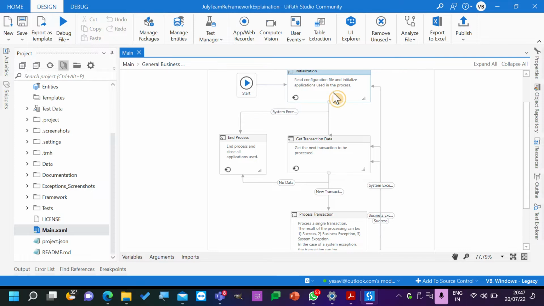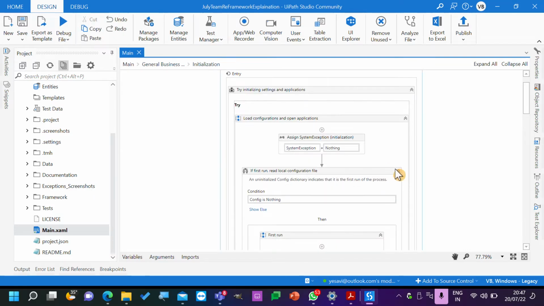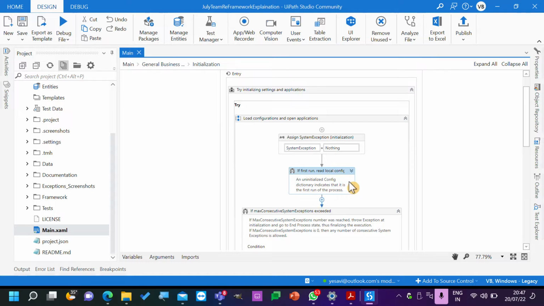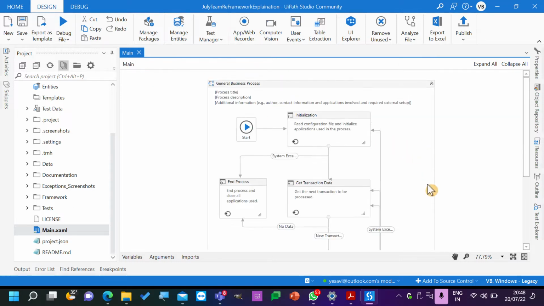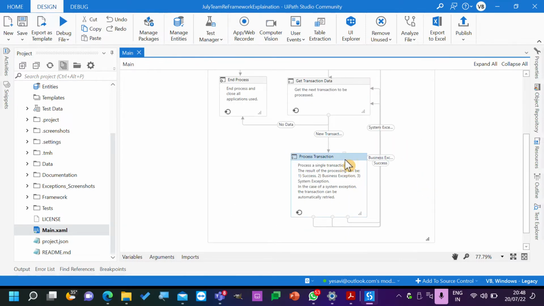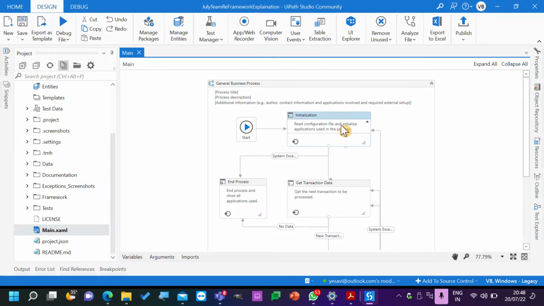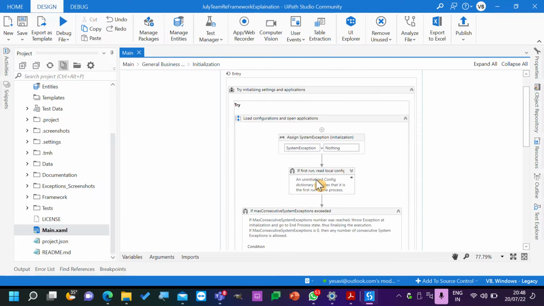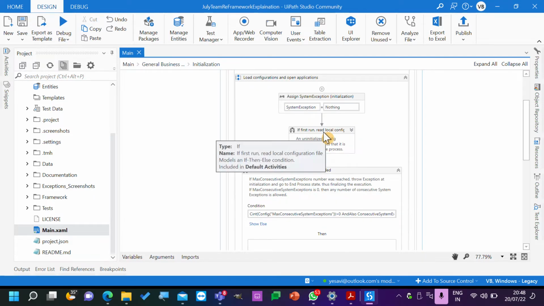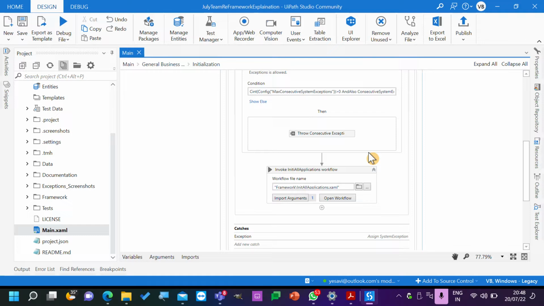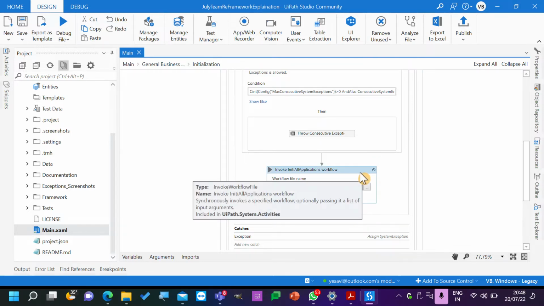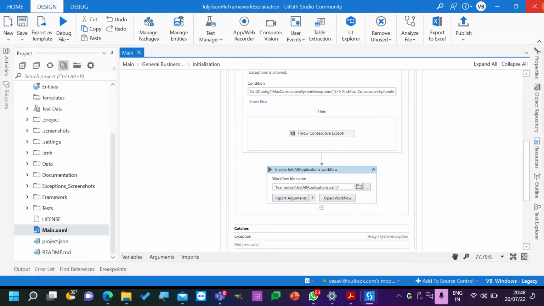Now in the initialization, the first run will run only once. Now let's assume that there is a system exception in process. Now when you are going back and executing init, you will not run the first run, right? The first run will not execute. Okay, but init all applications will execute. So if the applications got failed, it will close all the applications and it will open again. So that's what will happen in init all applications.